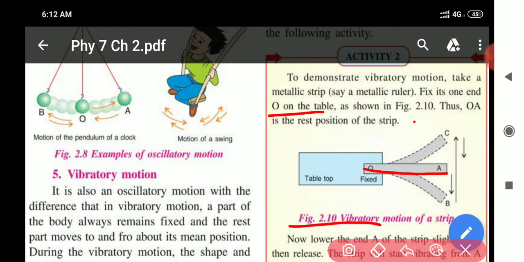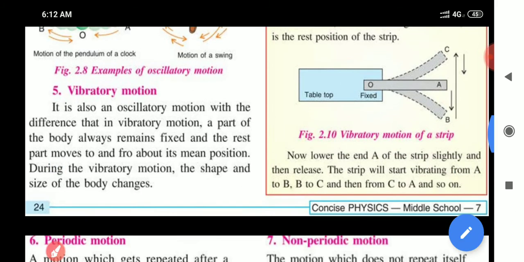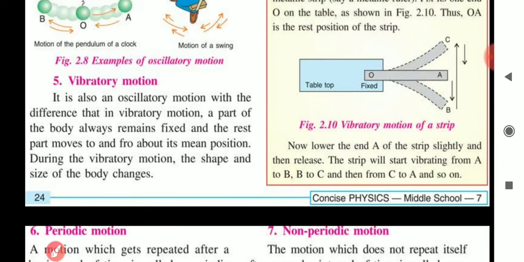Thus, A is the rest position of the strip. Now, lower the end A of the strip slightly and then release. The strip will start vibrating from A to B, B to C, and then C to A. So this shows vibratory motion.